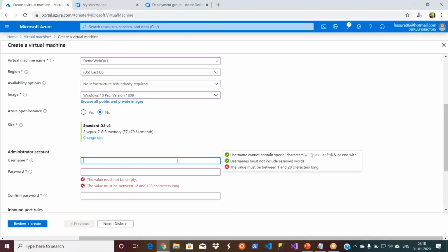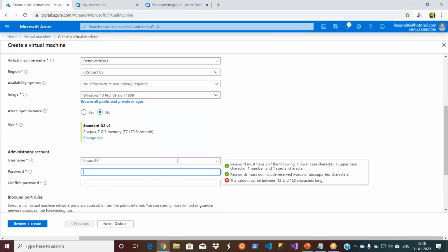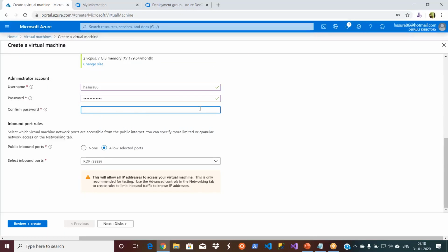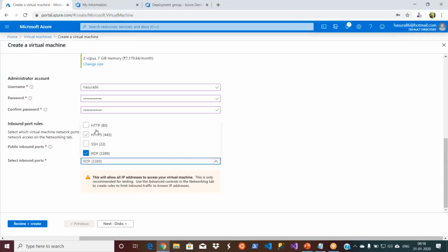And then give the username. I'll give the same username that I'm using. Okay. And I also allow HTTPS and HTTP as well.